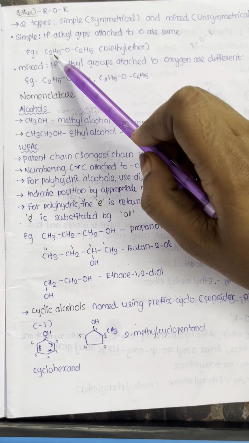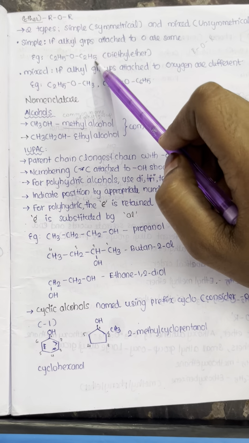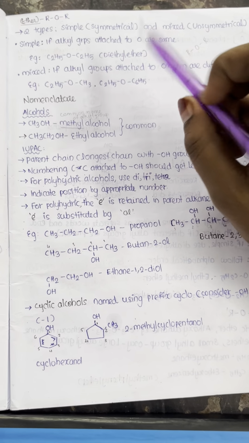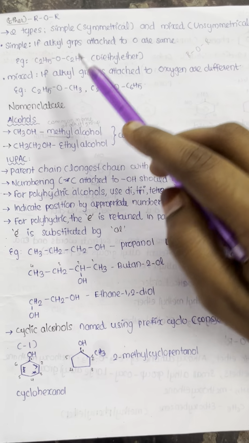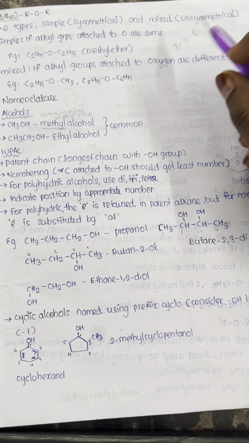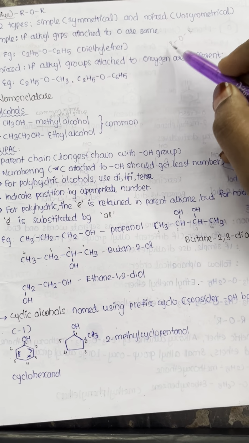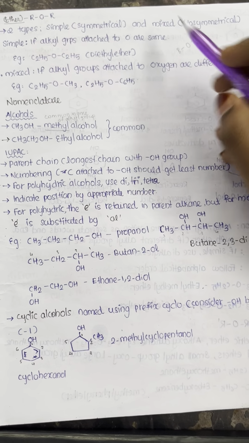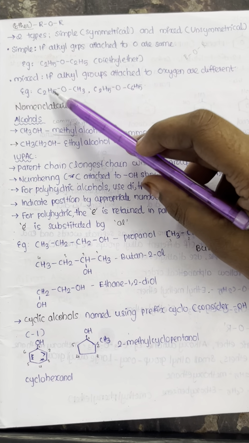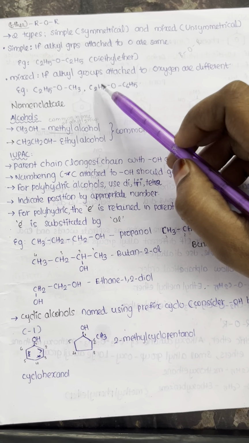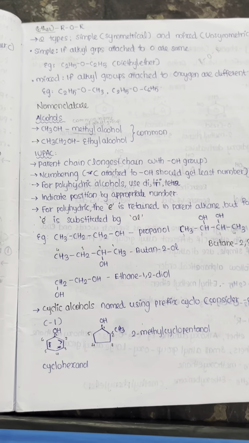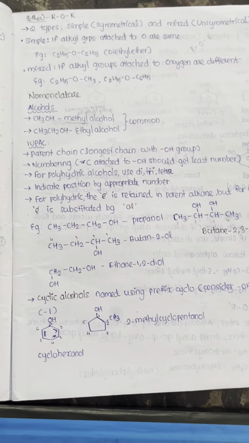So here is an example: C2H5OC2H5, and this is called diethyl ether. The next one is mixed or unsymmetrical ether. If both of them are the same, it is called simple or symmetrical. If both of them are different, they are called mixed or unsymmetrical. C2H5OCH3: these two groups are different. C2H5OC6H5: these two are different. So they are called mixed or unsymmetrical ethers. So this is the classification of alcohols, phenols and ethers.